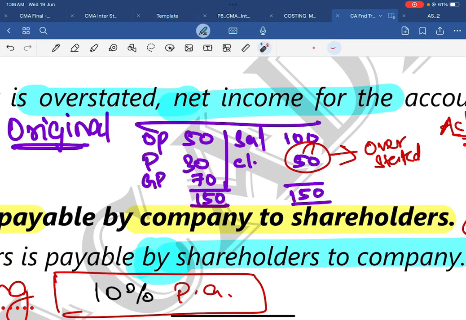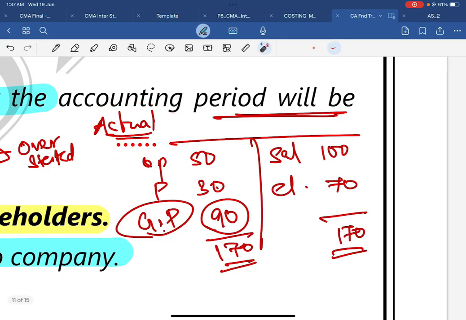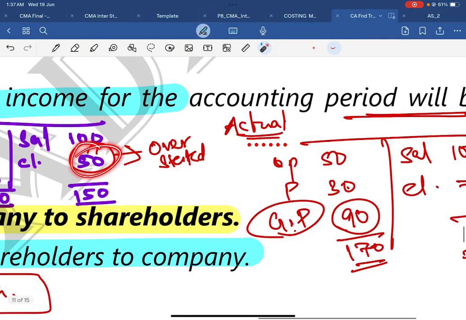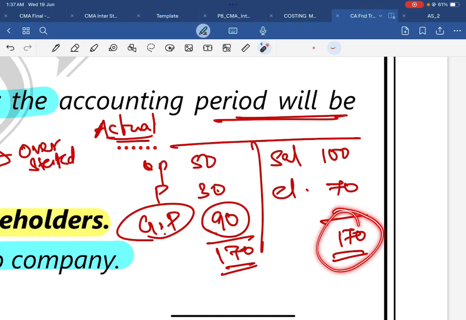Keep purchases, let's say make it as 30. Okay. What is your GP ratio? I am selling at a 100% margin, like this, assume. Okay, GP is 70. What has actually happened is that instead of 50 they put 70. Remaining all items remain same: 100, 50, 30 remain same. What has happened is that from 70 it has increased to 90.